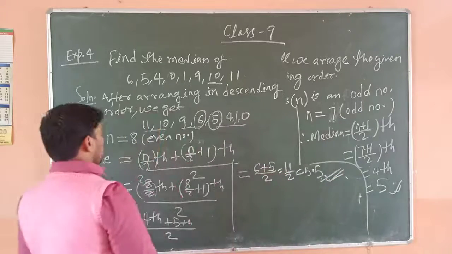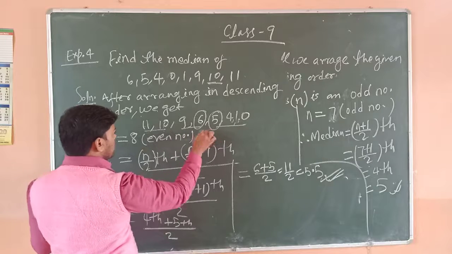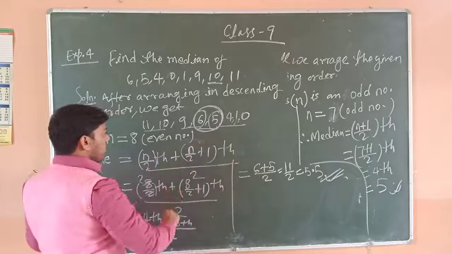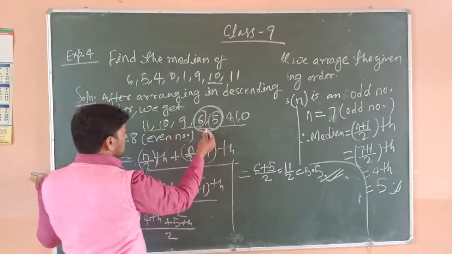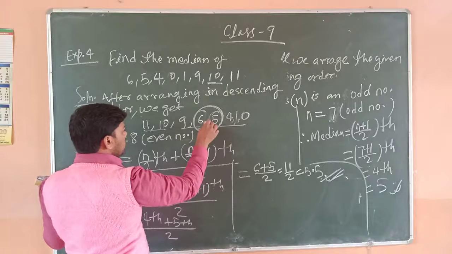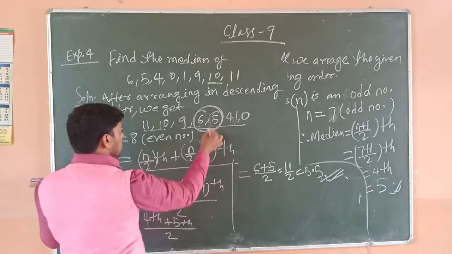So see 6 and 5, there are two middle terms. So the average of both middle terms is the median.